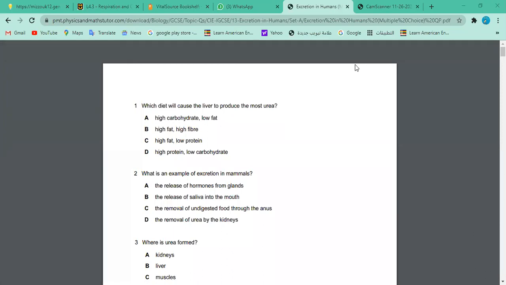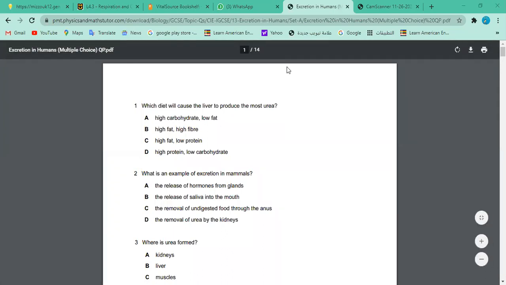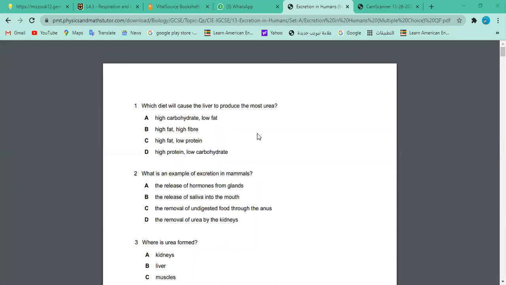Option D. So why option D? Would you like to explain? Because urea is mostly found with protein, the breakdown of protein. So what is so special about proteins that produce more urea? If you're using a more protein-rich diet, that will give more urea. The proteins are broken down into amino acids, which are further broken down after deamination into carbohydrates and then urea. Very good. Exactly. Protein is giving you amino acids. Digestion of protein will give you amino acids.